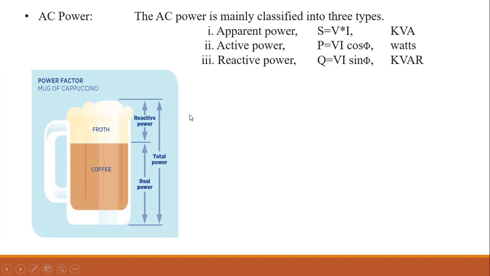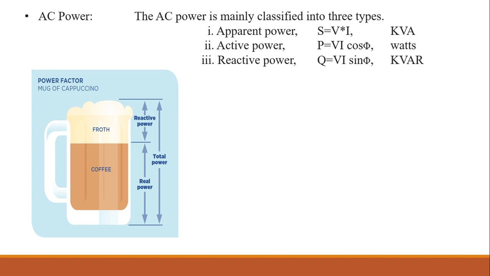Look at the diagram. Coffee filled in a cup. See in the diagram, the brown color indicates coffee, whereas the light white indicates foam above the coffee. It is the best example to understand three types of power. Real power is the quantity of coffee, whereas reactive power is the quantity of foam or froth.